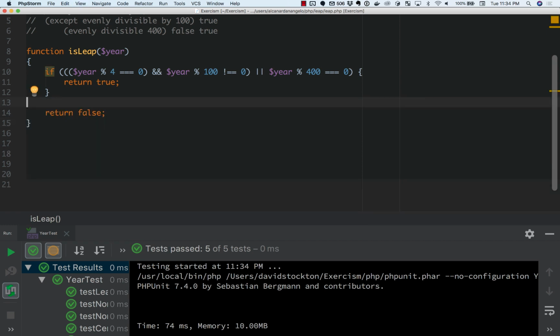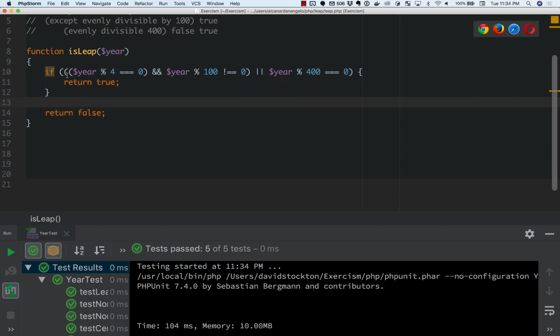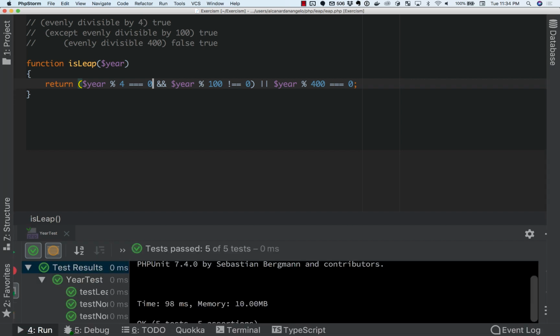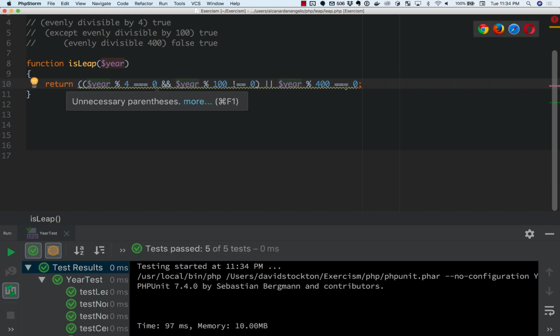And now PHP Storm is smart enough to figure out, hey, we've got a return true inside of a conditional, and we've got a return false outside of a conditional, which means this piece is now what we want to return. So I can just return that, and now I've got something even simpler, and I believe I can remove these brackets or these parens as well. No, sorry. Yes. I only want those.